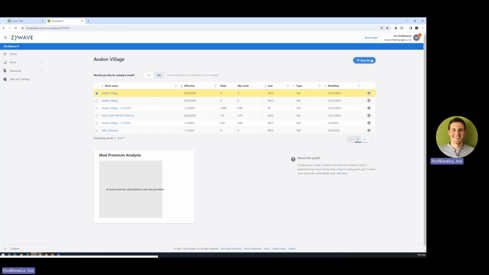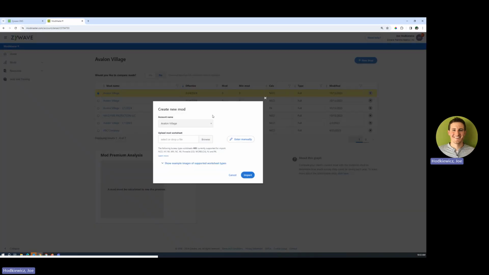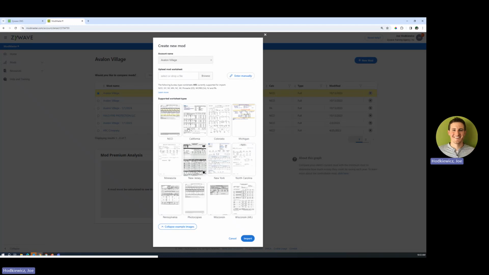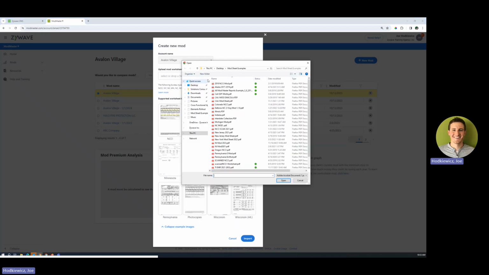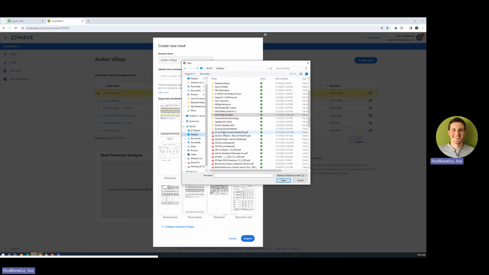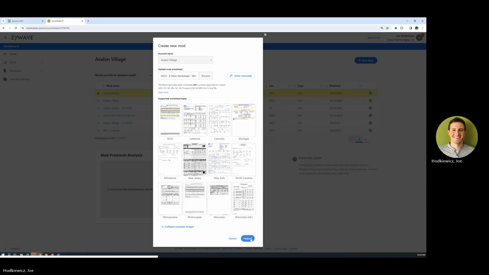If I click this new mod up here in the upper right-hand corner, what we have the capability to do is to upload any state bureau worksheet, NCCI, New York, Pennsylvania, any of those independent states. We can get those into the system. So I have a desktop full of a lot of different worksheets, and I'm going to upload one, for example, here. We're going to do this NCCI eMod worksheet from August.